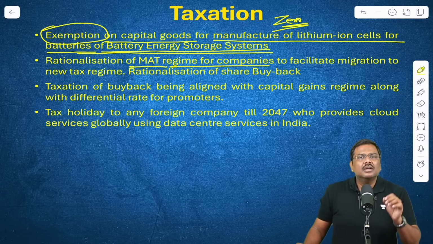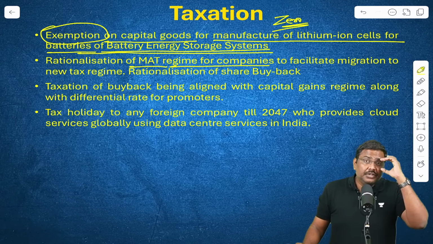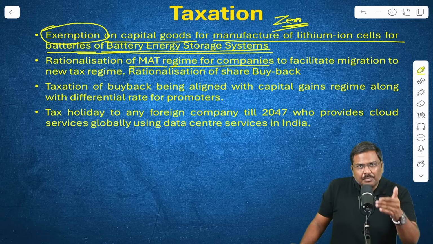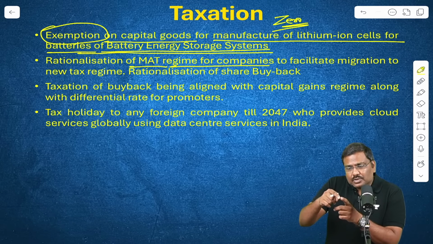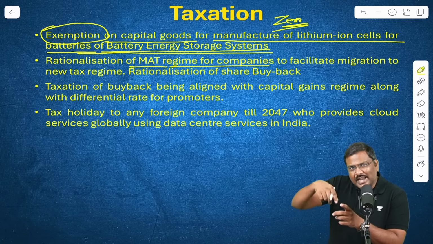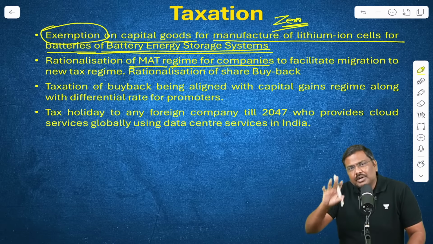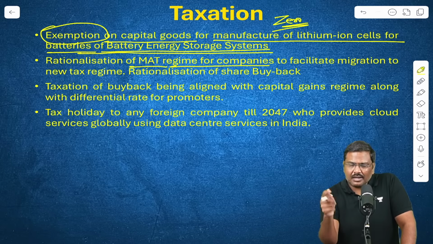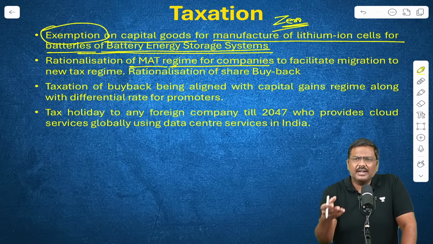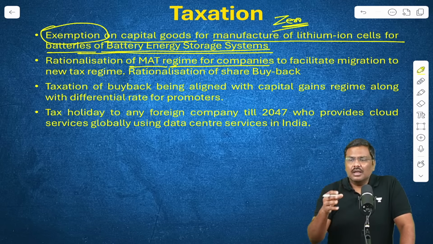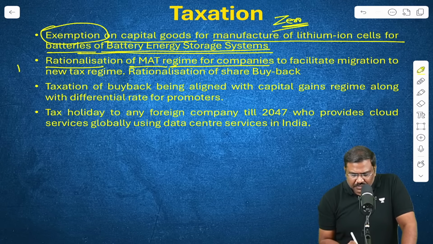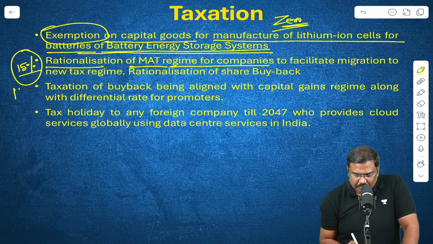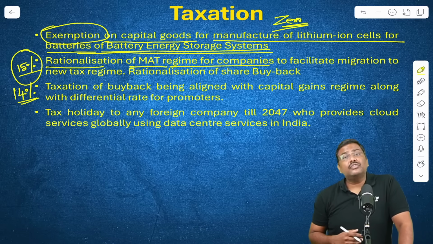In order to address the problem of zero tax, that is, companies not paying any tax or negligible tax, the government three decades ago, when Mr. Rajiv Gandhi was Prime Minister, introduced a minimum corporate tax, wherein tax was imposed on the book profits and collected if it was higher compared to taxable profits. Later it was rebranded as minimum alternate tax. Until now, the minimum alternate tax rate is 15%. The government now says going forward, it will be reduced to 14%.